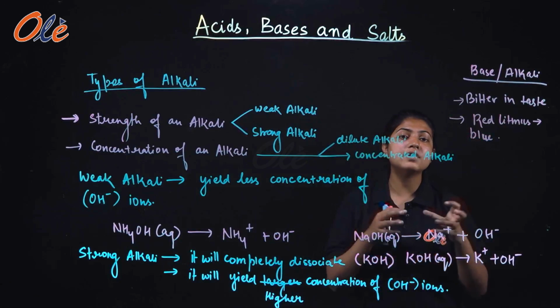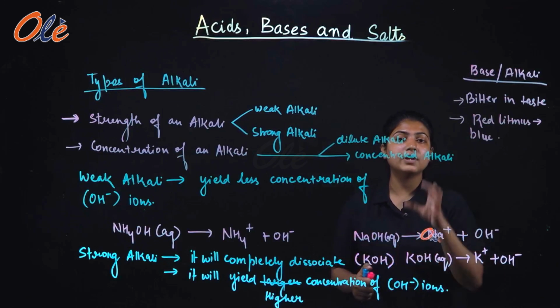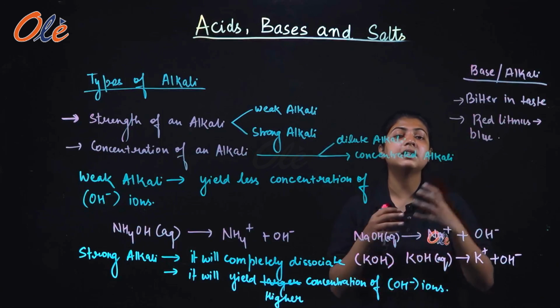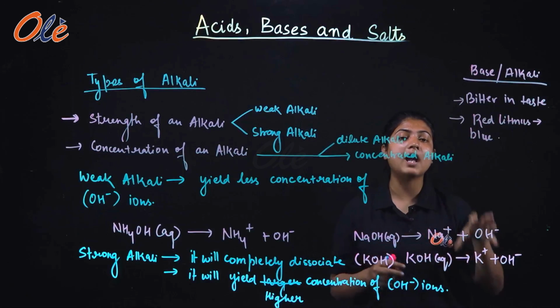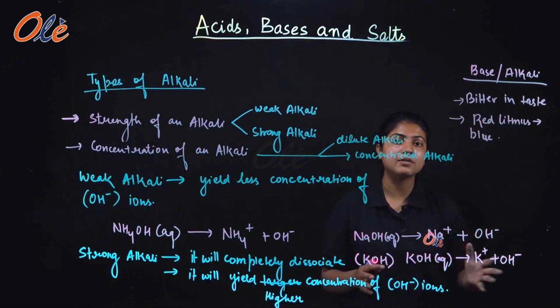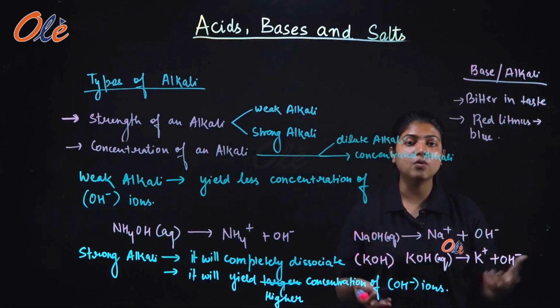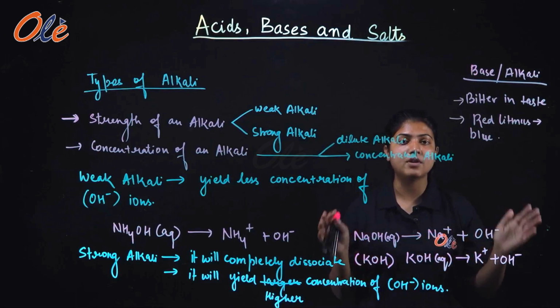I hope I was clear on this topic. In the next video, we are going to discuss the chemical properties of an acid, how they react with different substances and elements present around us, and what their characteristic nature is. In short, we will be studying the chemical properties of acids.